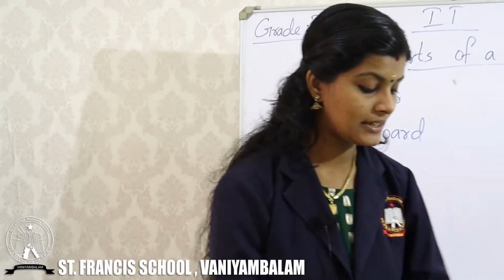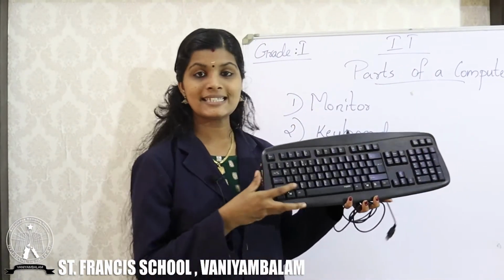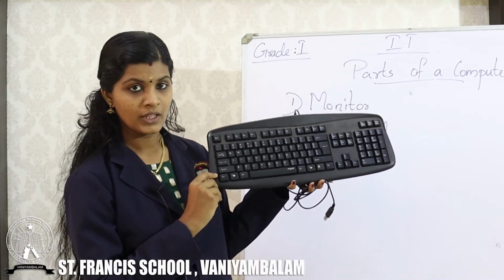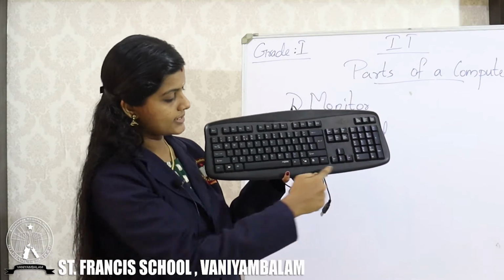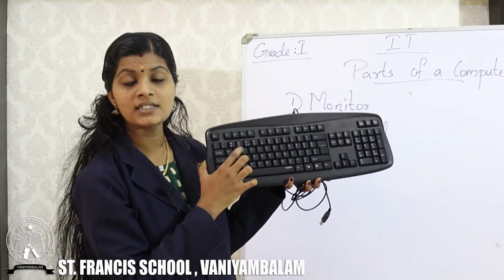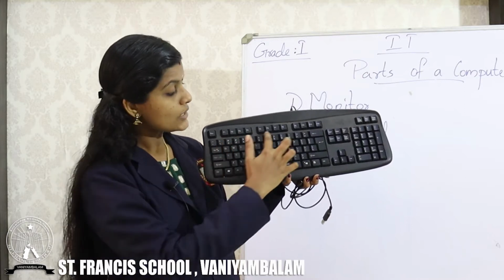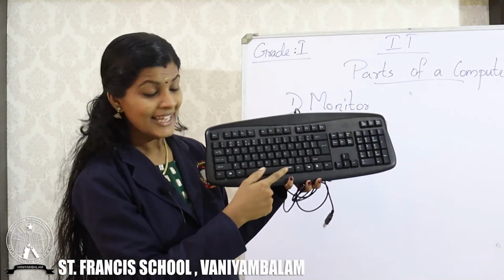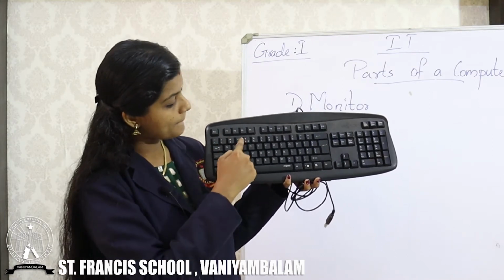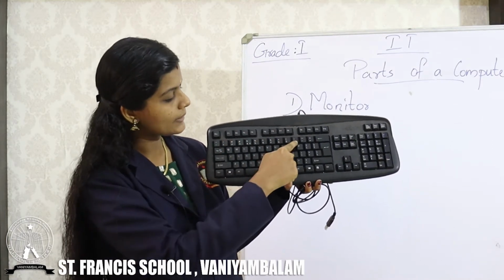Now I will show the part keyboard. So this is keyboard. You can see keyboard here. This is a large device and you can see so many keys here. You can hear the sound. It has alphabets A to Z. Also you can see numbers 0 to 9.